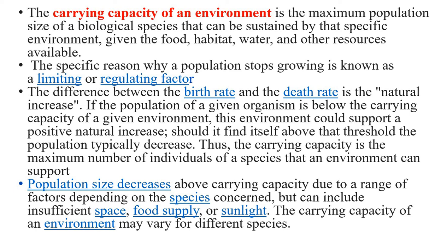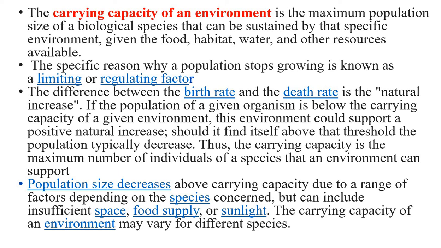Population size decreases above that carrying capacity due to a range of factors depending on the species concerned, but can include insufficient space for the organism, then insufficient food supply, or the sunlight which is one of the factors required for their growth.